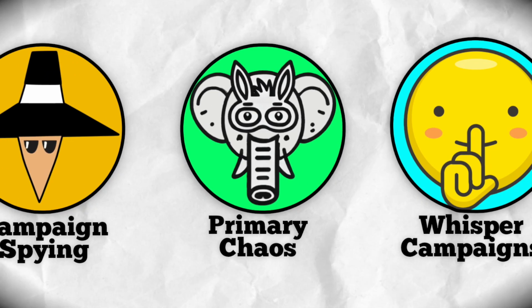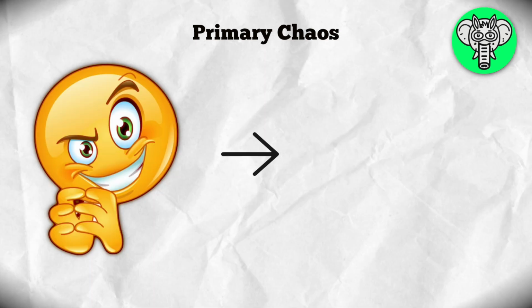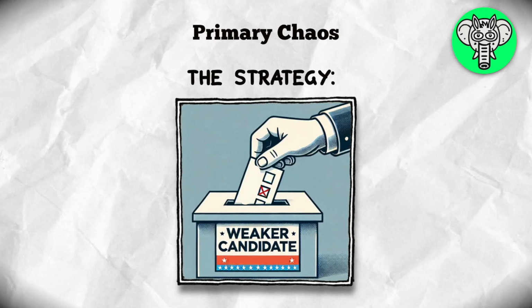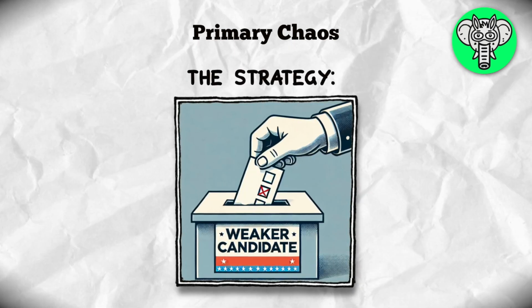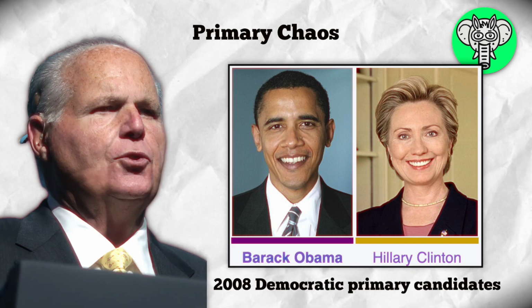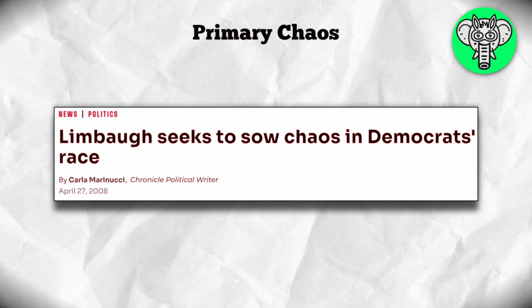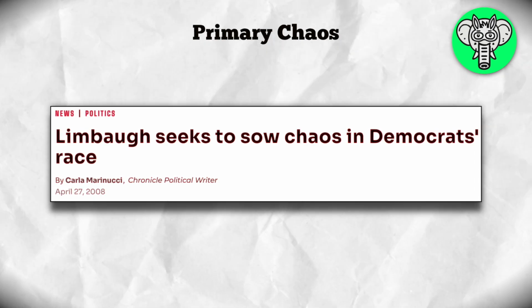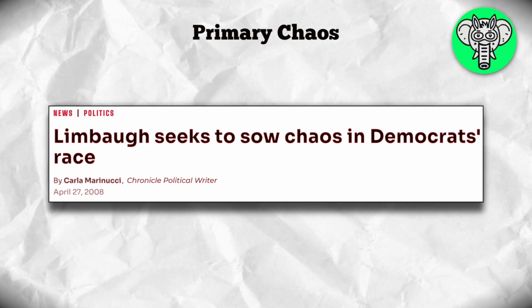Primary chaos. Primary chaos is a cunning political tactic where voters deliberately disrupt the opposing party's primary. The strategy? Vote for the weaker candidate to sabotage the party's chances in the general election. In the 2008 Democratic primaries, encouraged by radio host Rush Limbaugh, Republican voters cast their ballots for Hillary Clinton, not to support her, but to extend the contest and weaken Barack Obama for the upcoming general election.